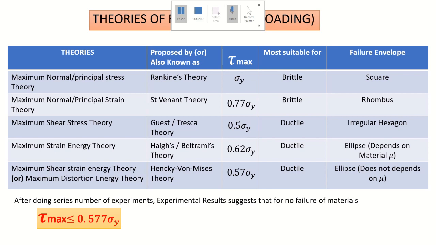In the case of Saint-Venant theory, it is the same thing. In this theory, he considers the maximum normal strain, so that if the brittle material is good in normal, definitely it is going to be good in shear. So this theory we particularly use for brittle materials.